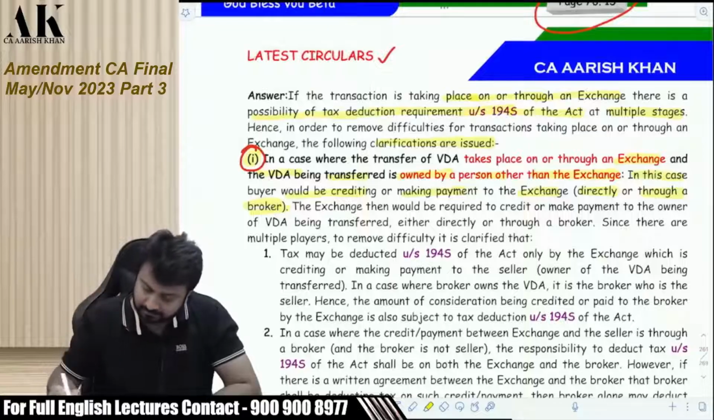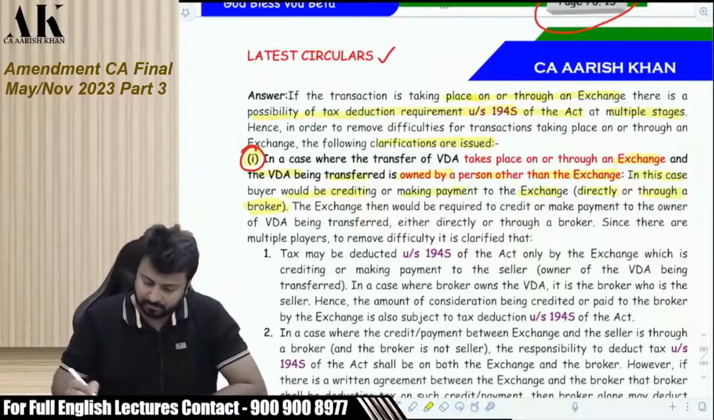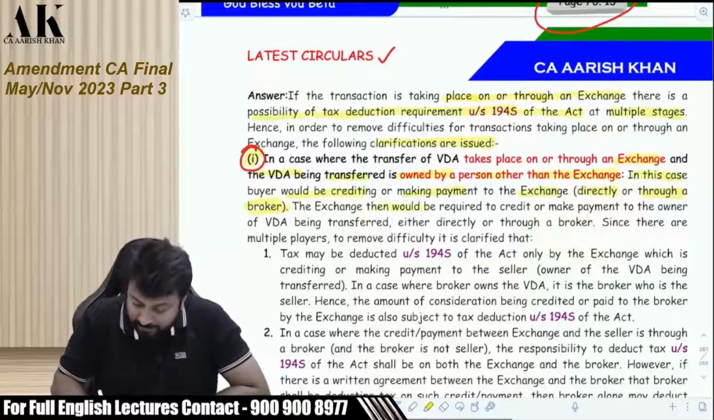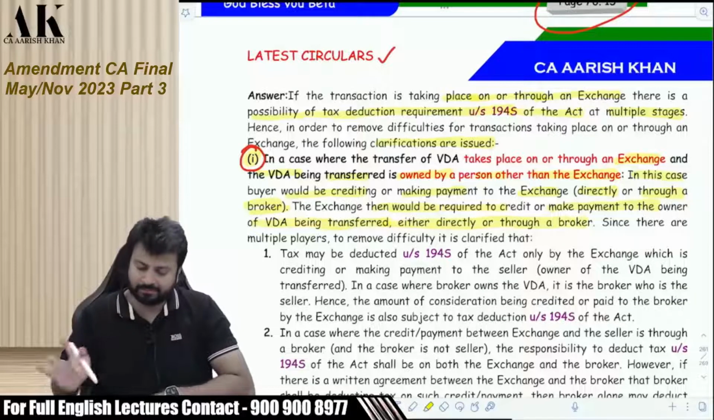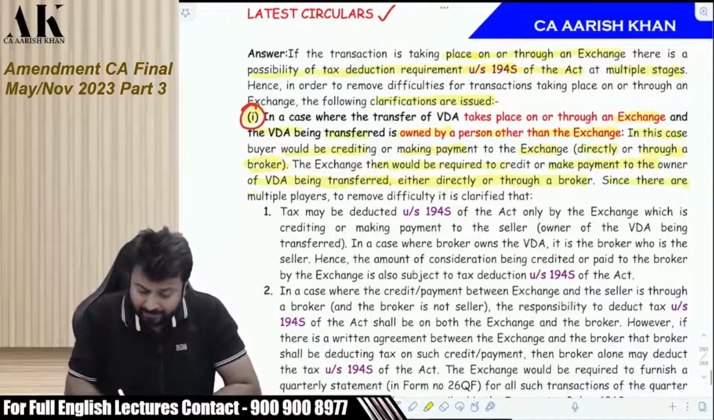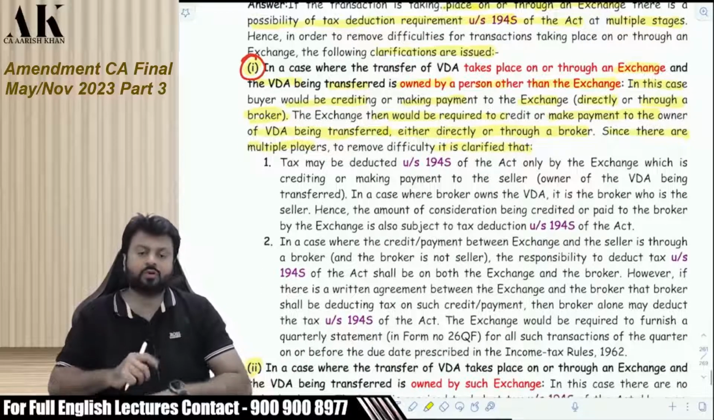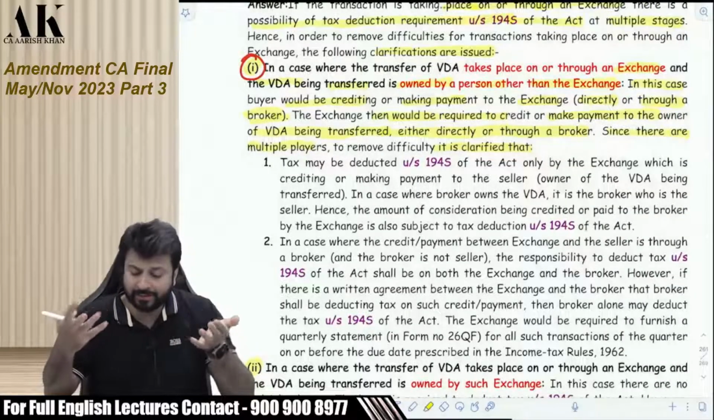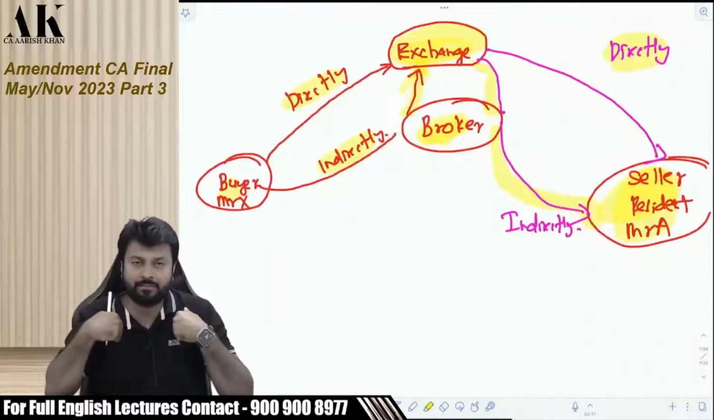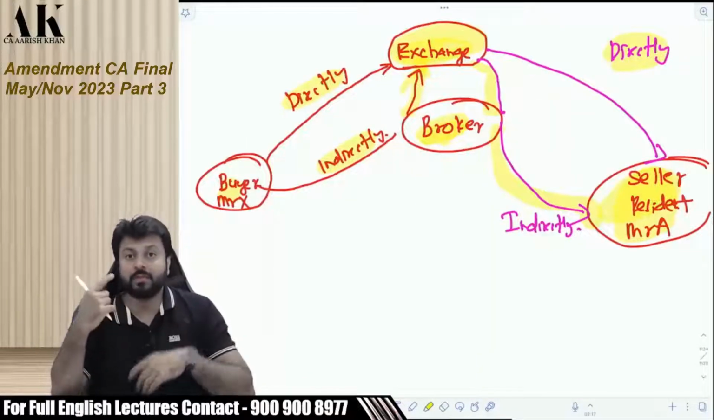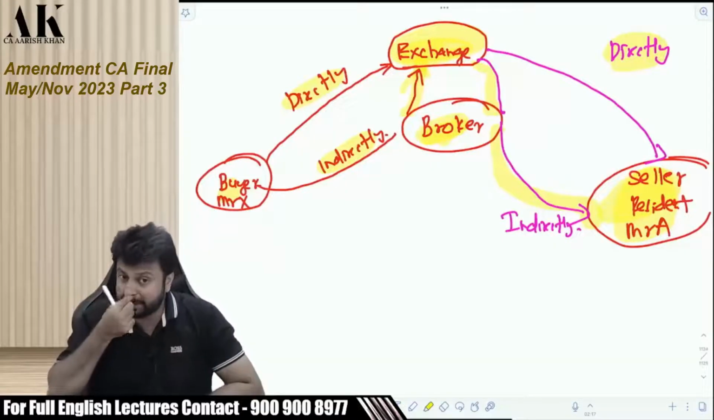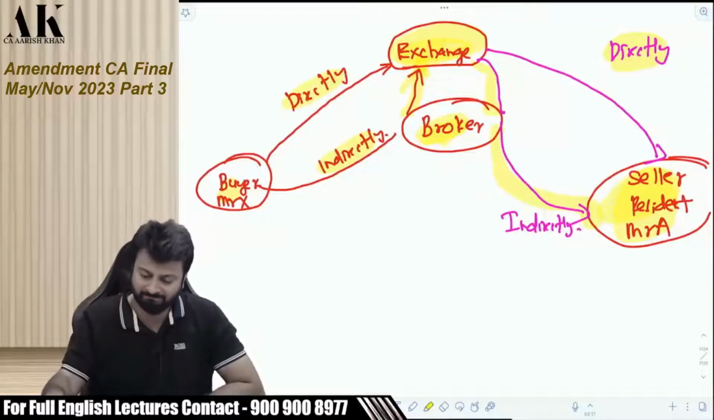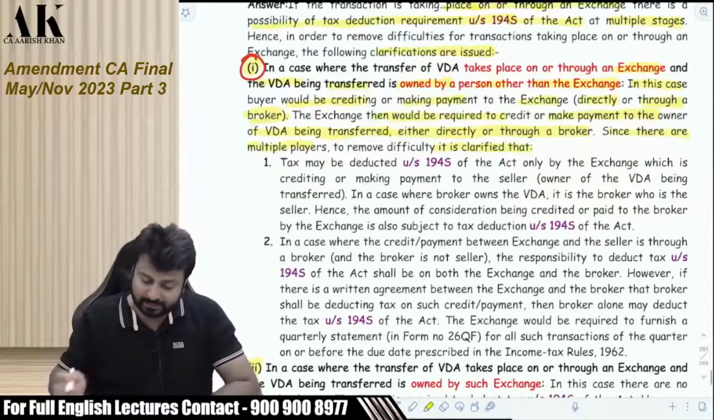Let's see. Let's read ahead. The exchange then would be required to credit or make the payment to the owner of the virtual digital asset transferred, either directly or through a broker. Okay. Now, since there are multiple players, to remove difficulty, it is clarified. So now the clarification is coming. What is the difficulty? The difficulty is who will deduct TDS. There are multiple players. The buyer is a possible player who can deduct TDS. The exchange is a possible player who can deduct TDS. The broker is a possible player who can deduct TDS. Ultimately, who will deduct?